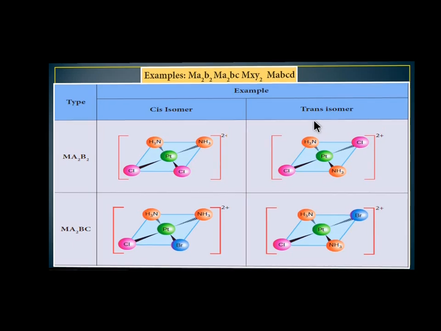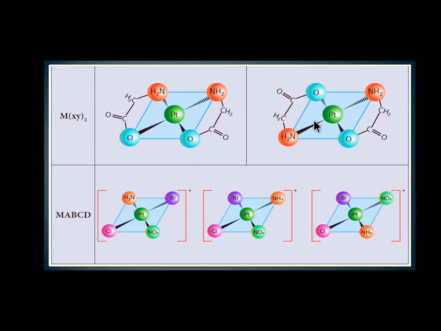So the next type is metal (XY) twice, an example of a bidentate ligand. Here the bidentate ligand is glycinate, NH2 CH2 COO, twice. So this is a bidentate ligand, and the metal is platinum.